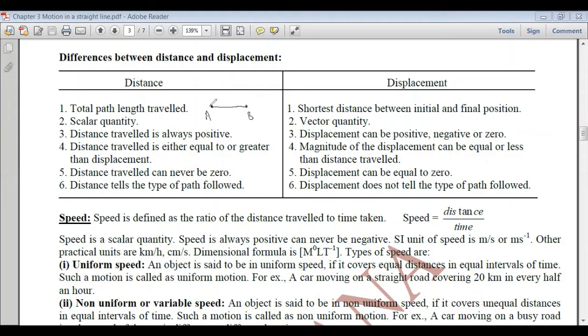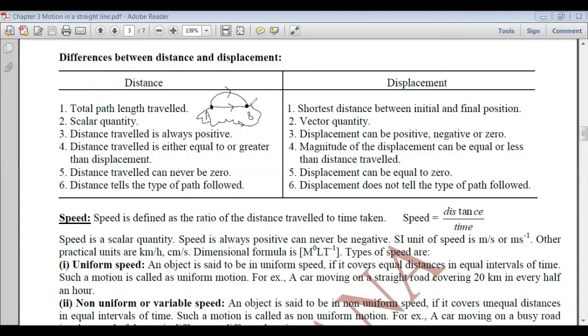This is the straight line between A and B. This is its initial position. This is its final position. So the displacement is the straight line between A and B. From this we cannot make out along which path the body has moved. It might have moved along this semicircular path, or it might have moved along the straight line path, or it might have moved along this zigzag path.